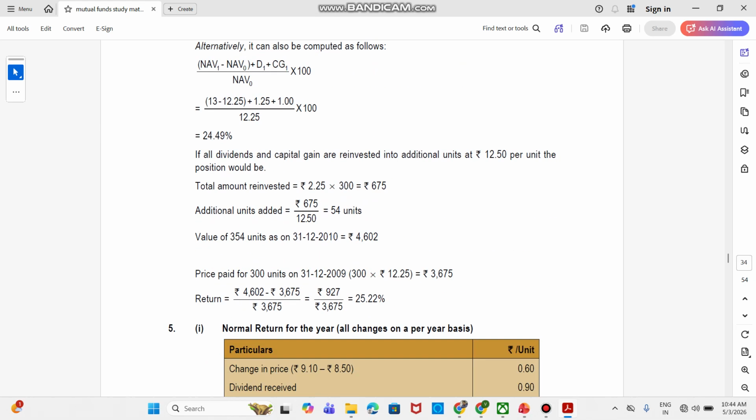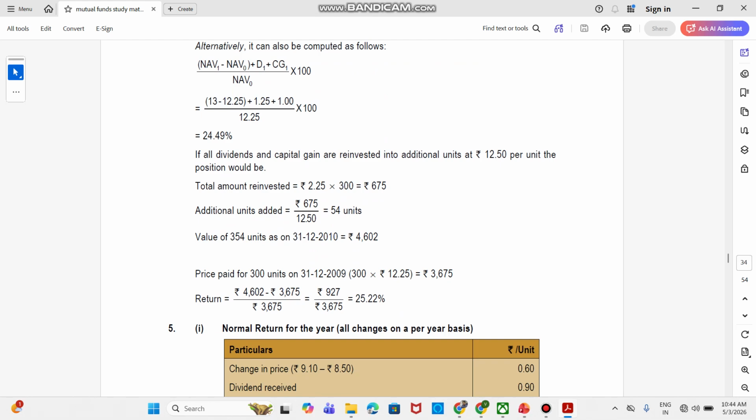If all dividends and capital gains are reinvested into additional units at 12.25 per unit, then the position will be as follows. I told you to keep this in mind: the dividend is 1.25 and capital gains is 1, so 1.25 plus 1 will give you 2.25. So 2.25 into 300 will give you rupees 675. That is the total amount reinvested. So the additional units added is 675 by 12.25, that is 55 units. So the value of 355 units as on 31st December 2010 is 4602.